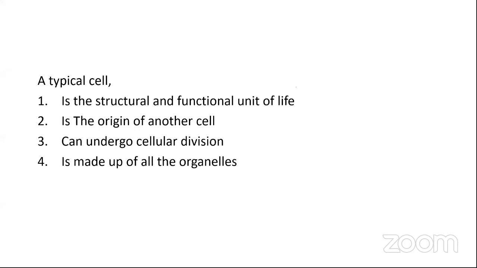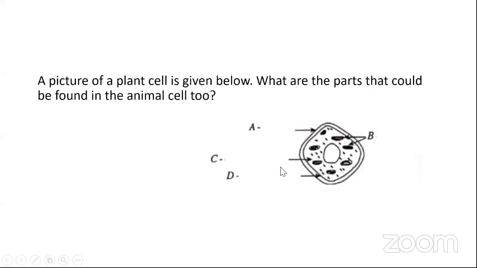Now, if the question just says a cell, then what is the answer? A cell. Exactly. If I tell the question without the word typical, then of course you have to go with option number 1, right? Okay, fine. Okay, the next question.